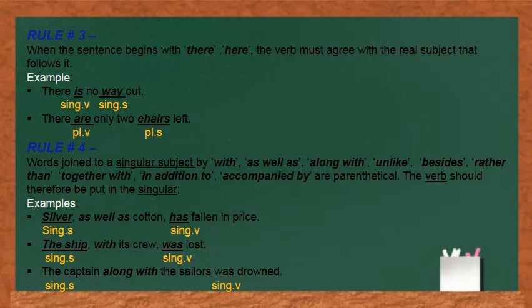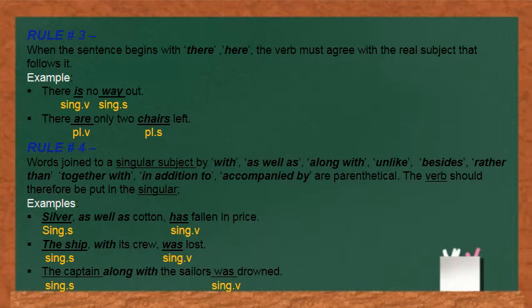Let us understand the rule number 3, which says that when the sentence begins with there or here, the verb must agree with the real subject that follows it. In this case, the subject actually comes after the verb. There is no way out. Way is the subject, which is after the verb is. There are only two chairs. Chairs is the subject, which is after the verb are.